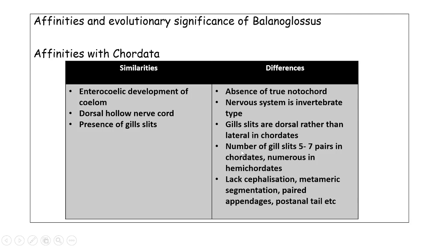Another major difference is that even though they have gill slits, in chordates the number of gill slits is limited to 5 to 7 pairs. But in Balanoglossus, the number of gill slits varies with the age of the worm. Then there is lack of cephalization, metameric segmentation, paired appendages, post-anal tail, etc. These are the differences why we do not classify them as chordates. So these are the affinities with the two major groups: invertebrata, and the phylum Chordata.